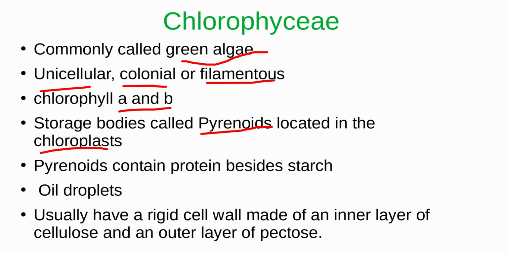The green algae also store food as oil droplets, and usually they have a rigid cell wall made up of an inner layer of cellulose and an outer layer of pectose. For example, imagine this is an algal cell. For this algal cell, they have an inner layer and an outer layer. This inner layer is made up of cellulose and the outer layer is made up of pectose.